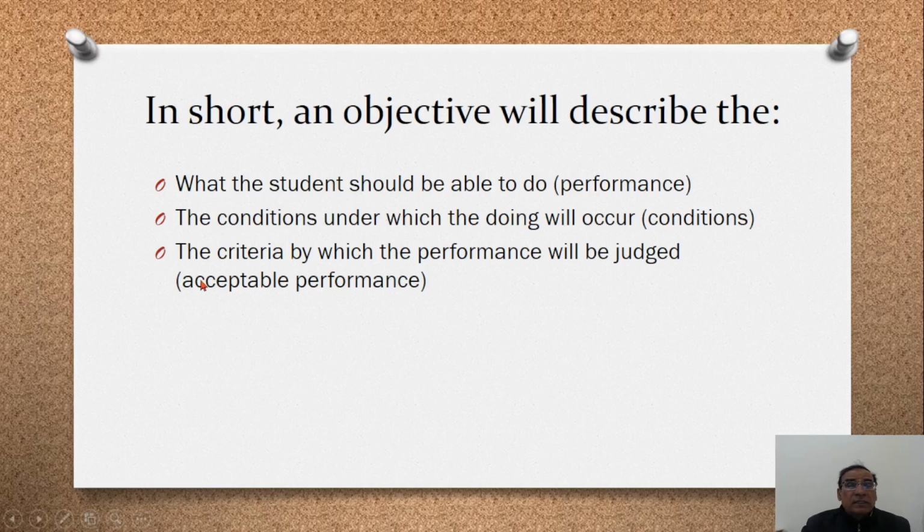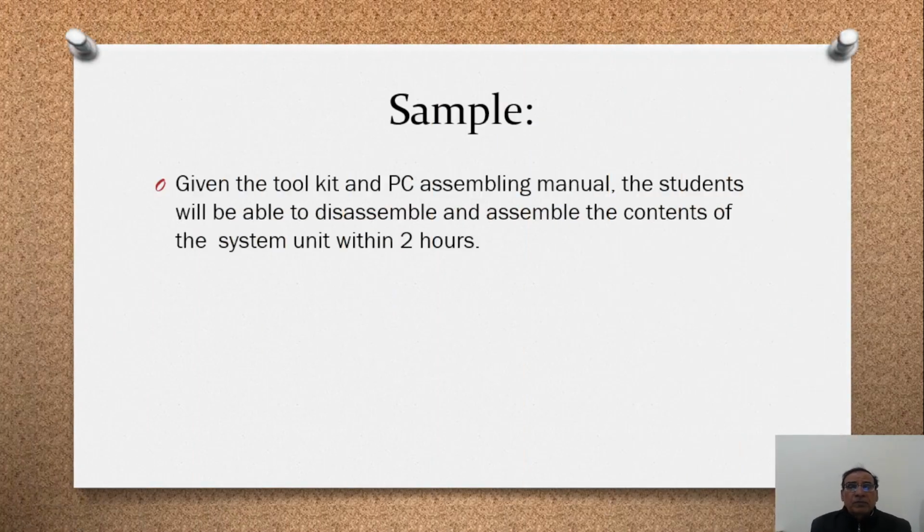And the next is the condition under which the doing will occur. So it is also about the condition. And the criteria by which the performance will be judged as acceptable. So for writing the objective, the student should be able to perform. There will be a condition and acceptable performance.